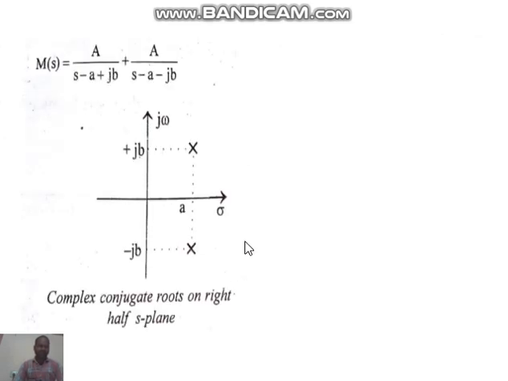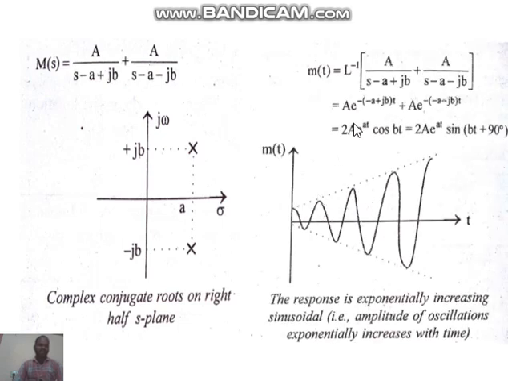And next case, m of s is equal to a by s minus a plus jb plus a by s minus a minus jb. And locate these poles on S plane like this. And I want to write the time domain equation. M of t is equal to L inverse of a by s minus a plus jb plus a by s minus a minus jb. Applying the inverse Laplace transform, finally we can draw the waveform. The waveform is like this. So this is the next example.